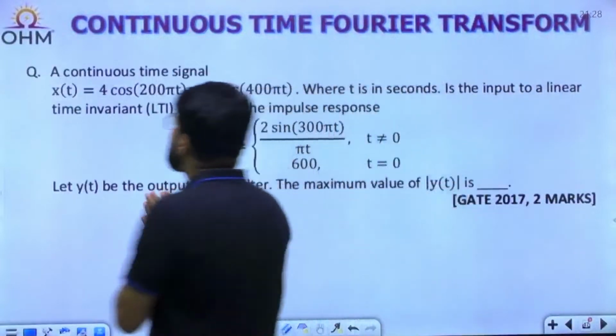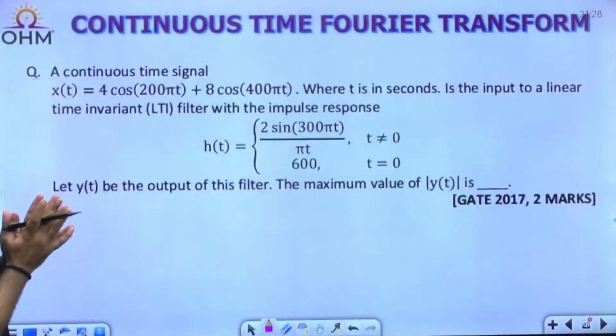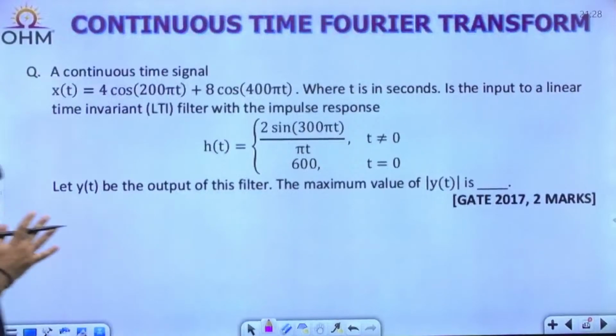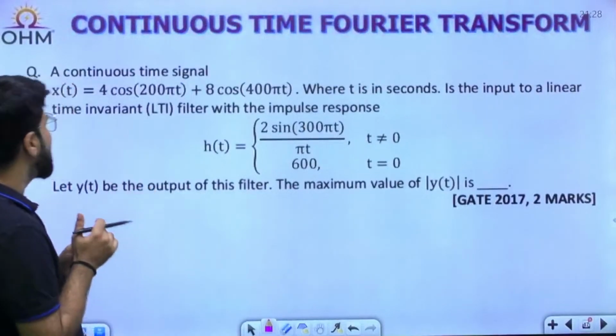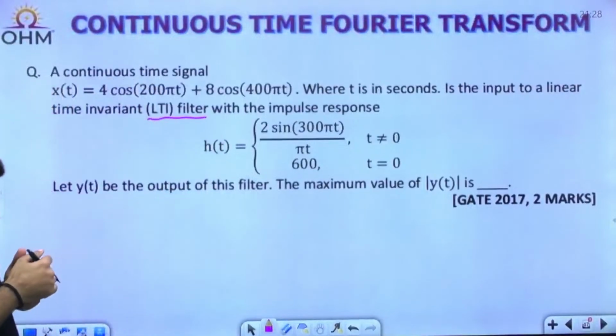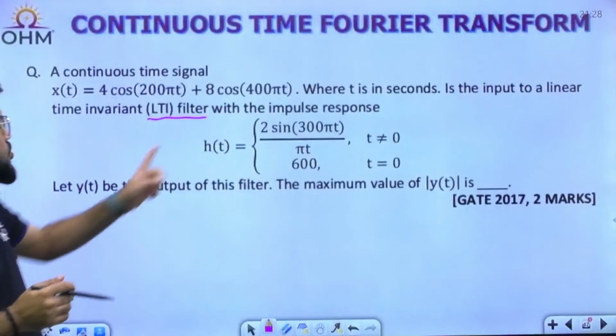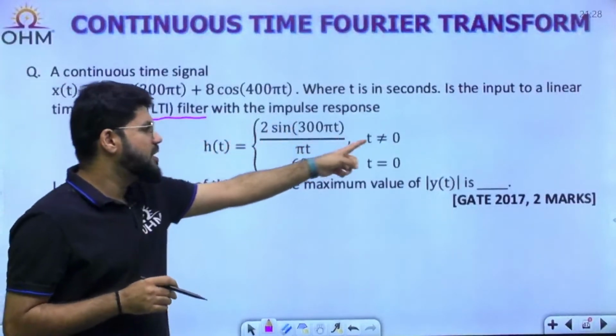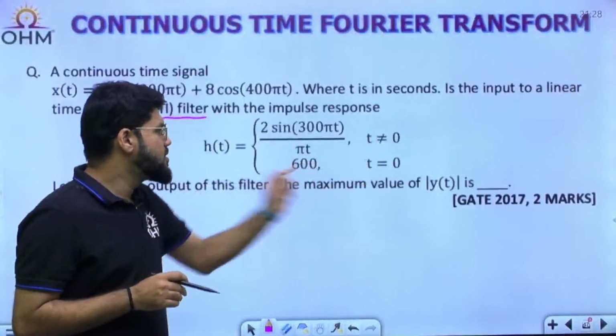A continuous time signal 4 cos 200 pi t plus 8 cos 400 pi t, where t is in seconds, is the input to a linear time invariant filter whose impulse response is given: 2 sin 300 pi t upon pi t for t not equal to 0, and 600 for t equal to 0.